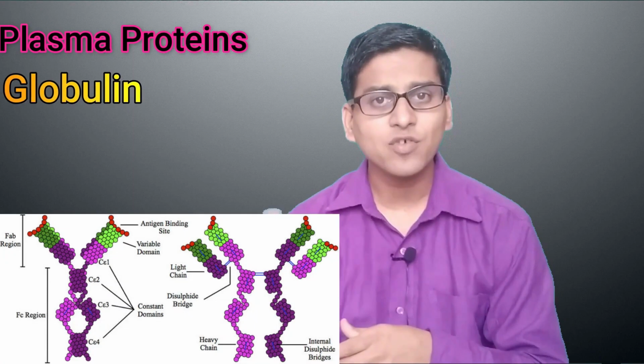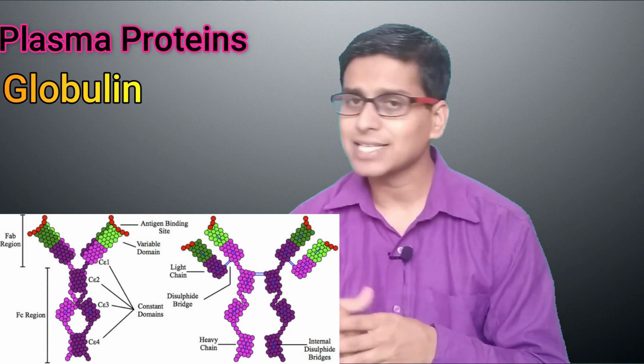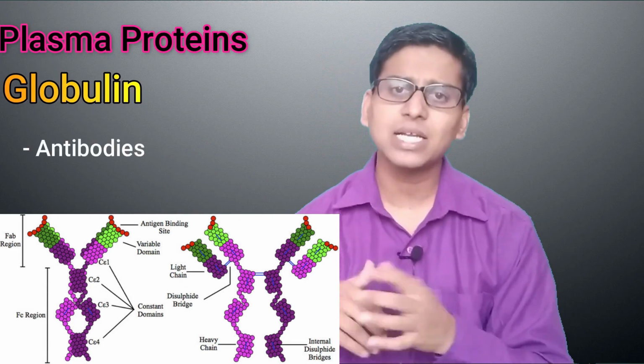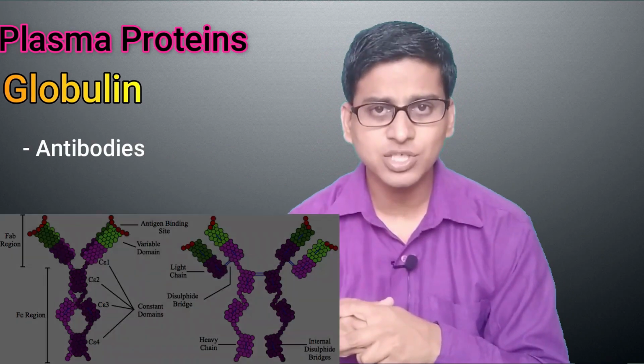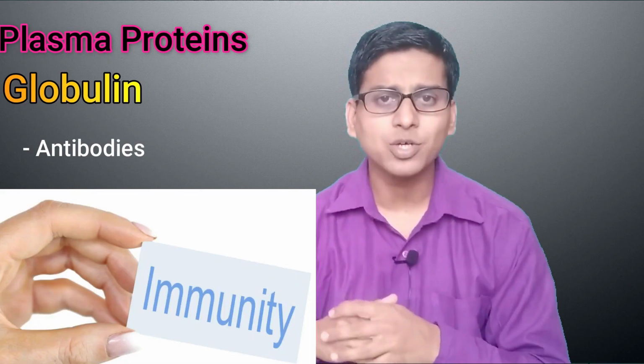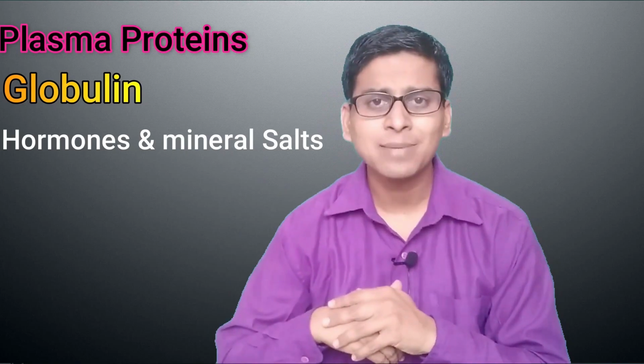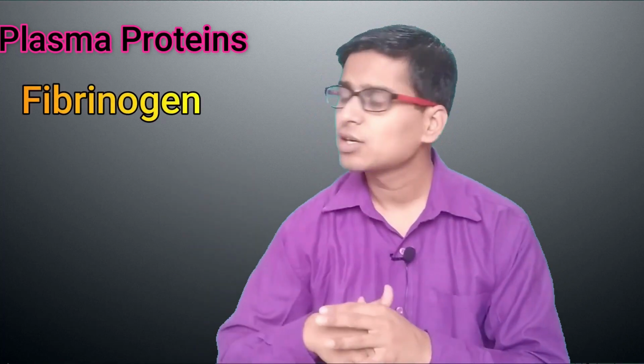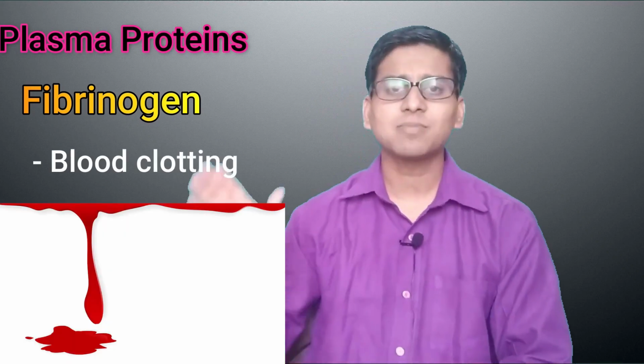After albumin, there is globulin. Immunoglobulins are produced by the lymphocytes and act as antibodies and protect our body from different infections. So it is a part of our immunity. It also transports some hormones and mineral salts. After globulin, the next plasma protein is called fibrinogen. This fibrinogen plays an important role in blood clotting. After this plasma protein, the next content is inorganic salts.